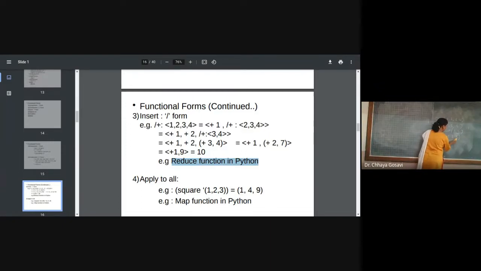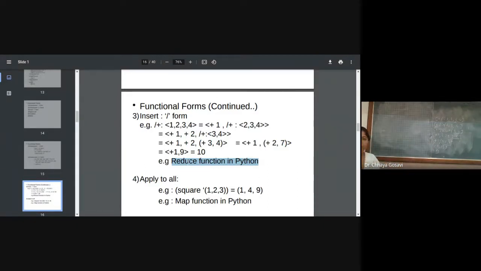So just forget about the syntax. It will first perform 3 plus 4, the answer is 7. Then it will apply the plus operation on 2 and 7. So this will result in 9. And then it will apply the plus operation on 1 and 9 and result in 10. So it will apply the plus operation sequentially on 2 inputs to get the final result.